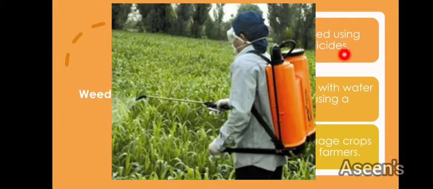Now the good thing about weedicide is they do not damage the crops. They do not have any effect on the crops, just on the weeds, and they are going to only kill the weeds. But they affect the health of the farmers. So they are not good for living organisms. Hence the farmer, as you can see here, is covering his mouth and his nose while he's spraying, so that he is not affected by the chemical.